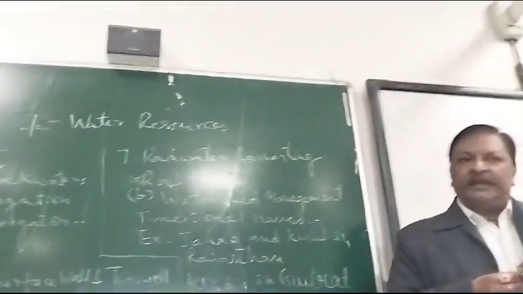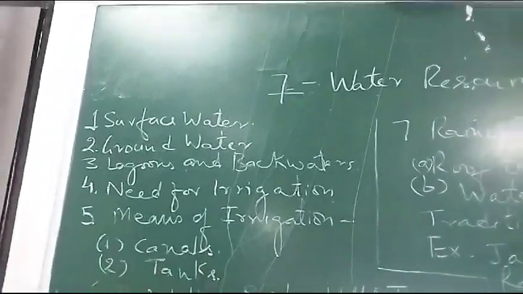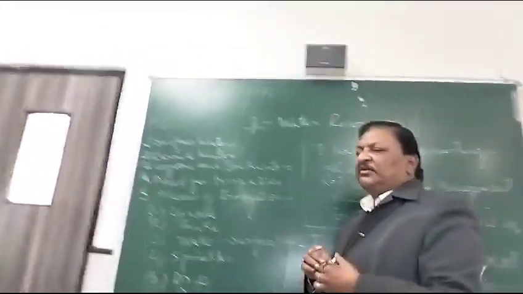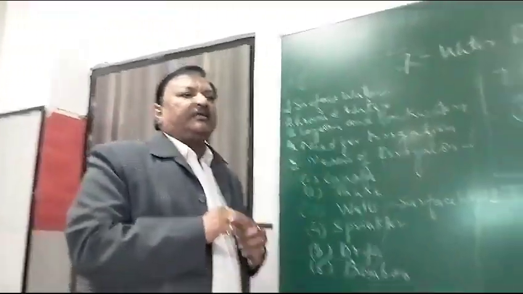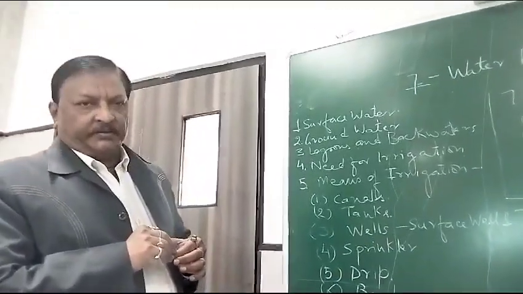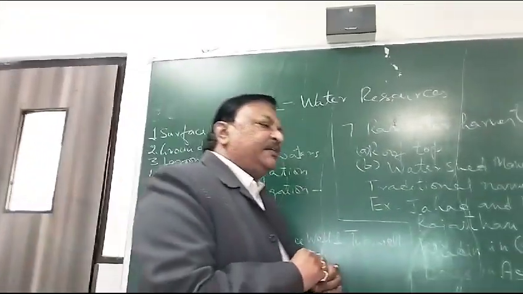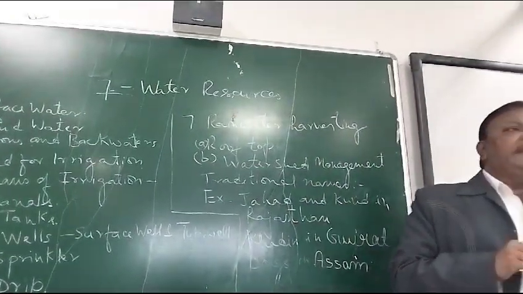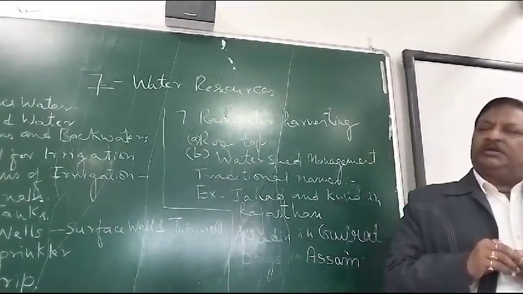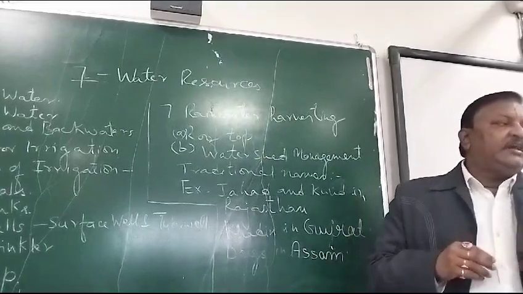So let's begin with the first topic, and the first topic is about water and its importance. So water is very important for the survival of human beings, as it is one of the ingredients like the air, like the oxygen in the air and other things that we need for our survival. But these days the population has increased so much that it is very difficult for the people to live near the water bodies, and therefore there is a need for the availability of the water for all the people, whether they are living near a water body or very far away.